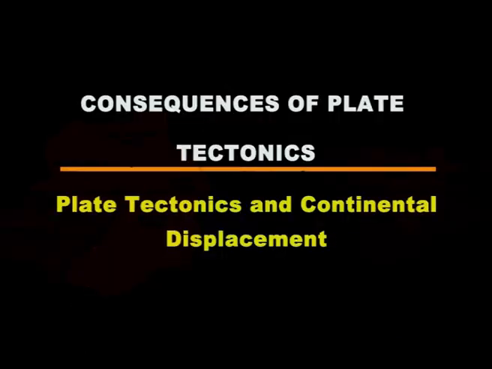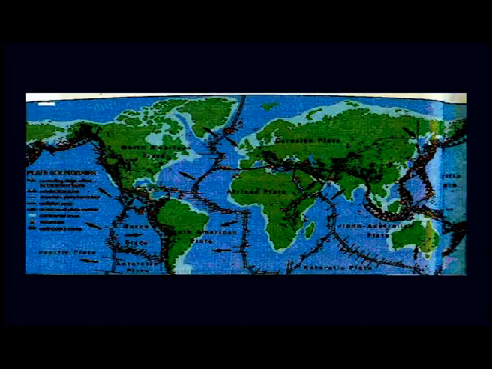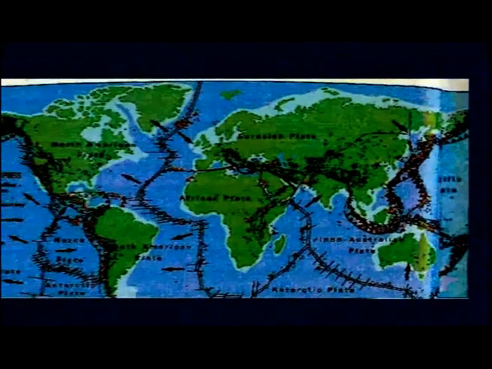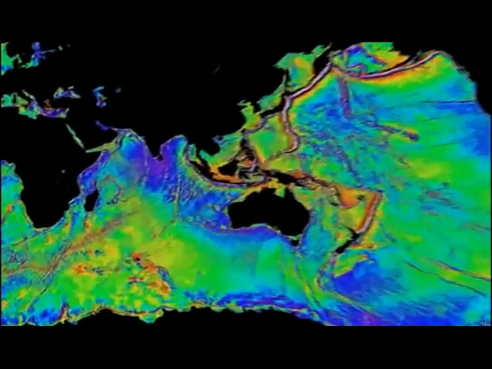Now, in this episode, the fourth important aspect is consequences of plate tectonics. The first aspect is plate tectonics and continental displacement. Findings related to paleomagnetism of earth crust and seafloor spreading have revealed that the continents and ocean basins have never been stationary or permanent. Rather, they have always been mobile throughout the geological history of the earth. In fact, this is the essence of this theory of plate tectonics. They are still moving in relation to each other.